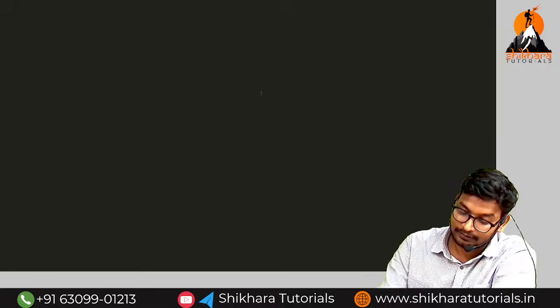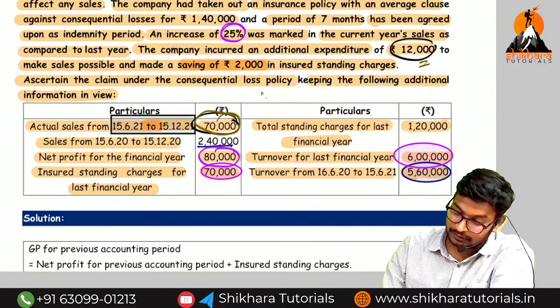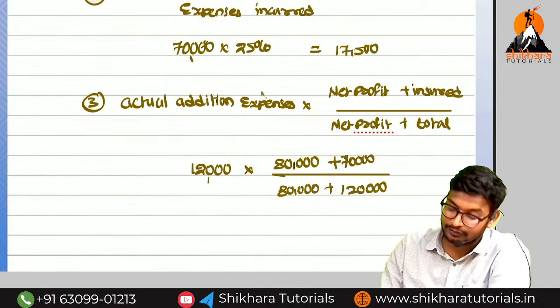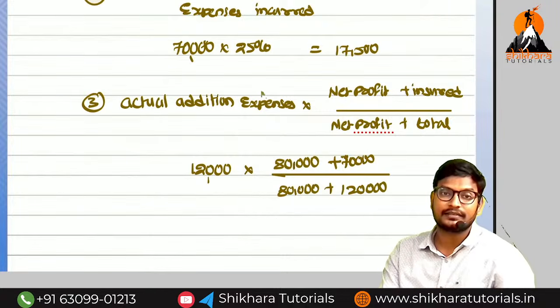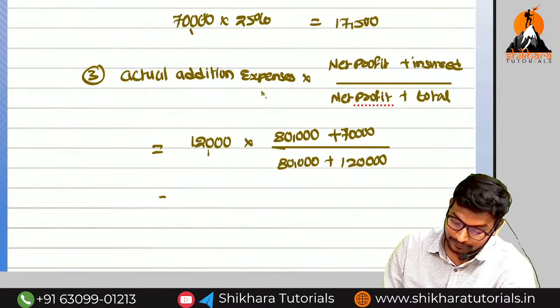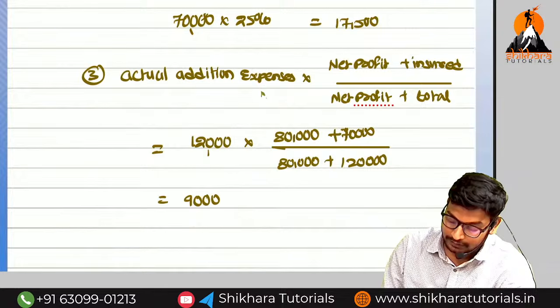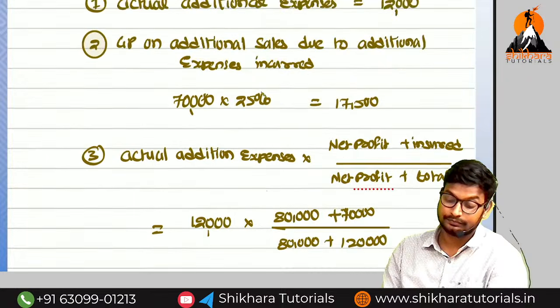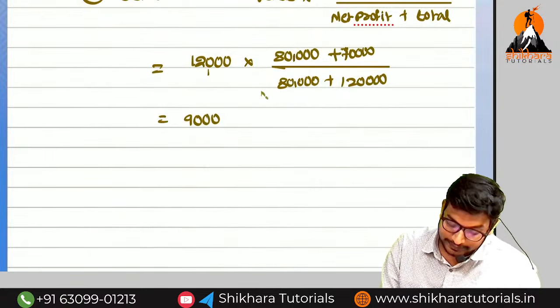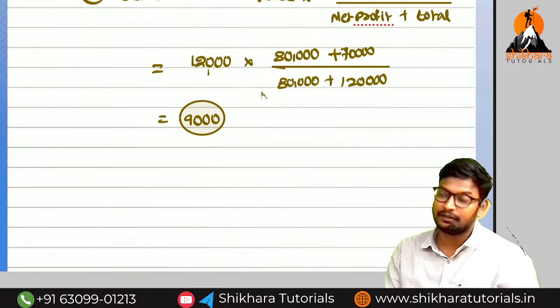So nothing but 1,20,000, because this is the total expenses. Either if you want you can write like this also, net profit plus insured plus uninsured. So total how much, amma? 9,000. Whichever is lower means 12,000, 17,500, 9,000, amma. 9,000 is the additional admissible expenses.